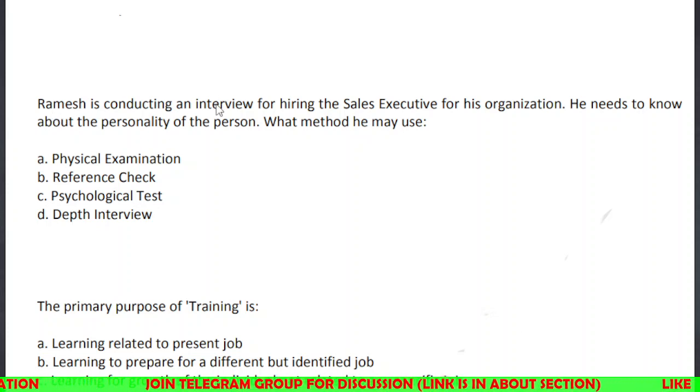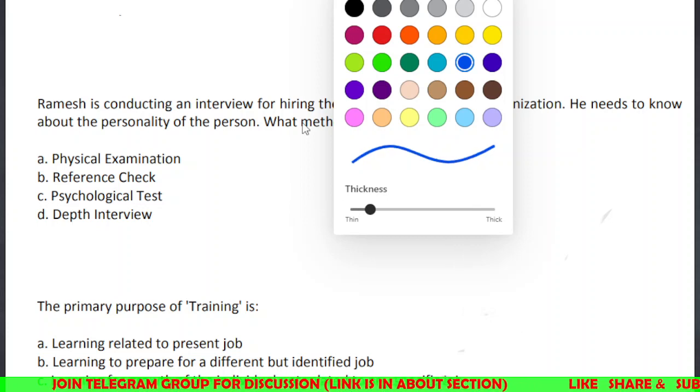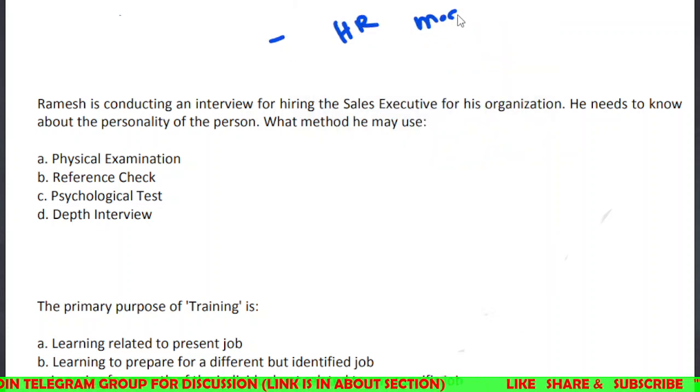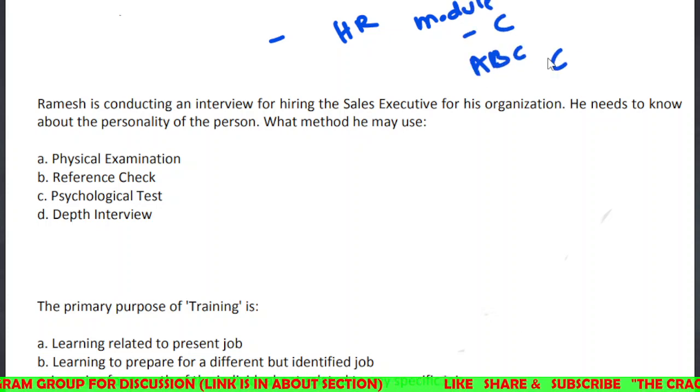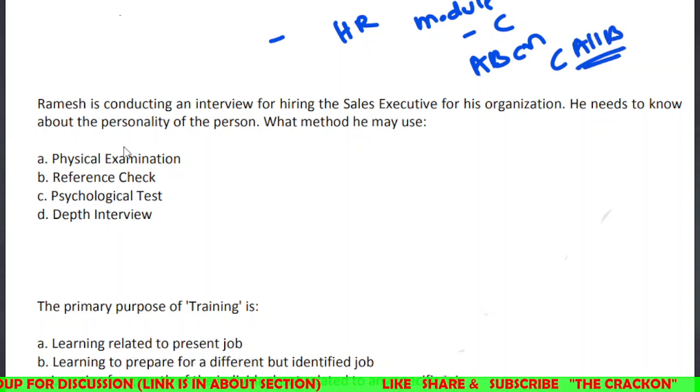This is the HR module, right? And we are discussing ABM CAIIB, right?